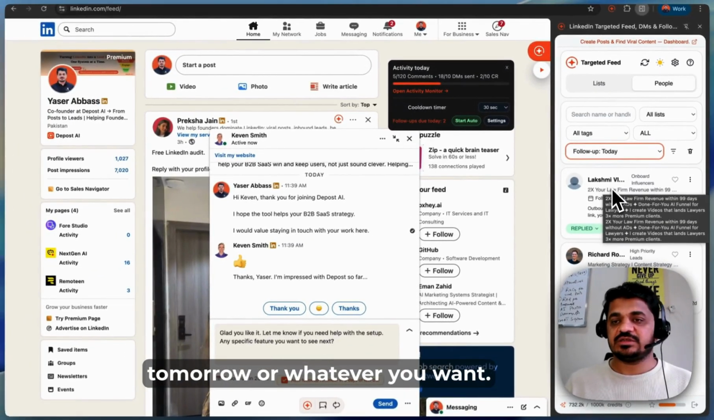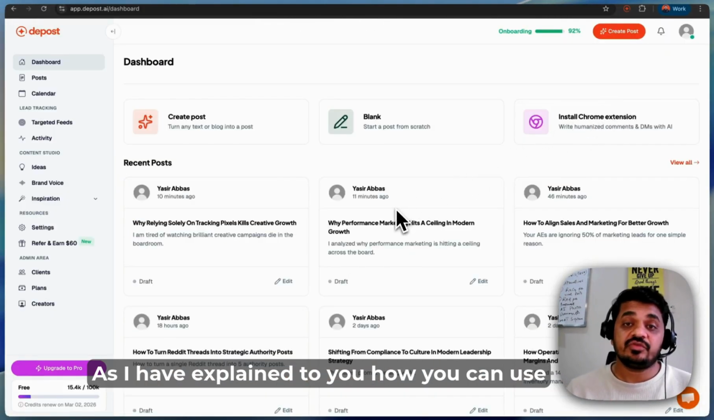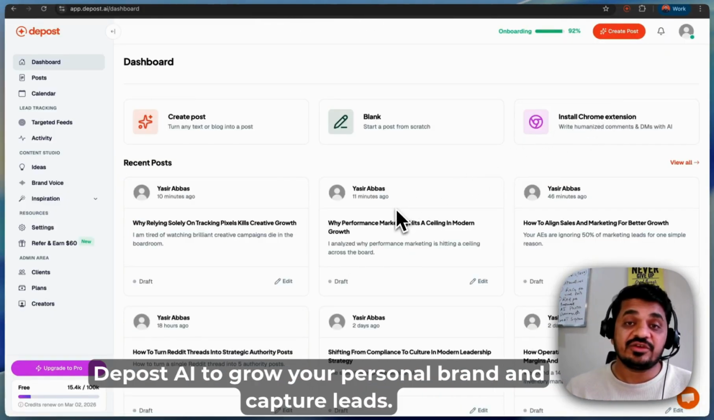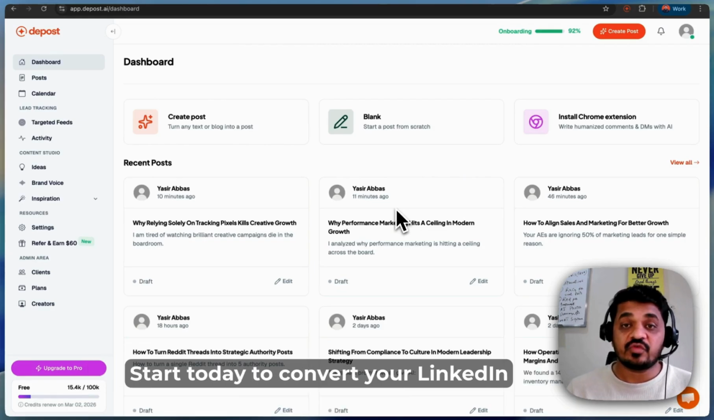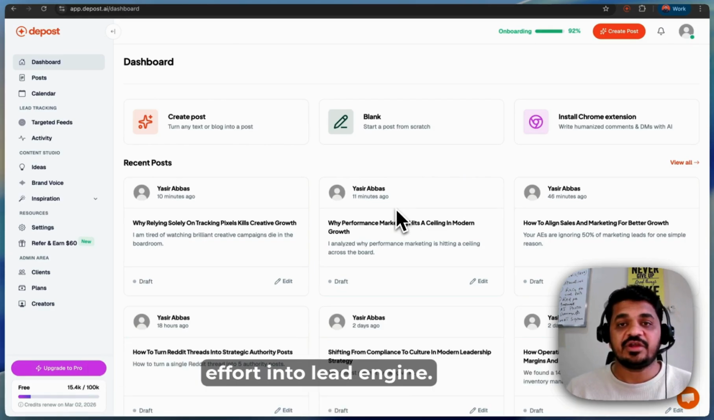As I have explained, this is how you can use Post AI to grow your personal brand and capture leads. Start today to convert your LinkedIn effort into a lead engine.